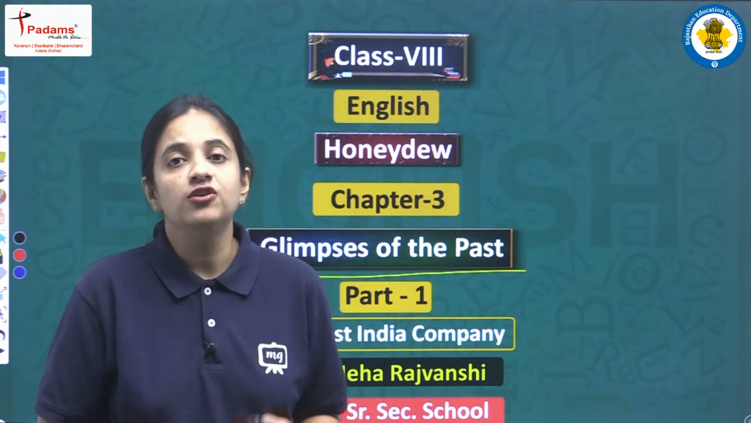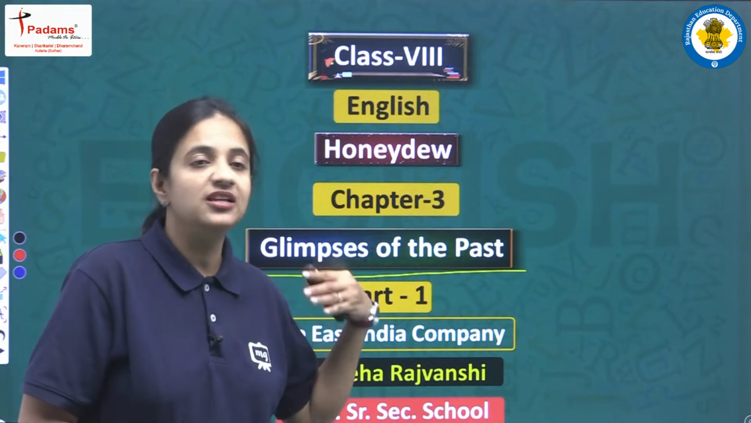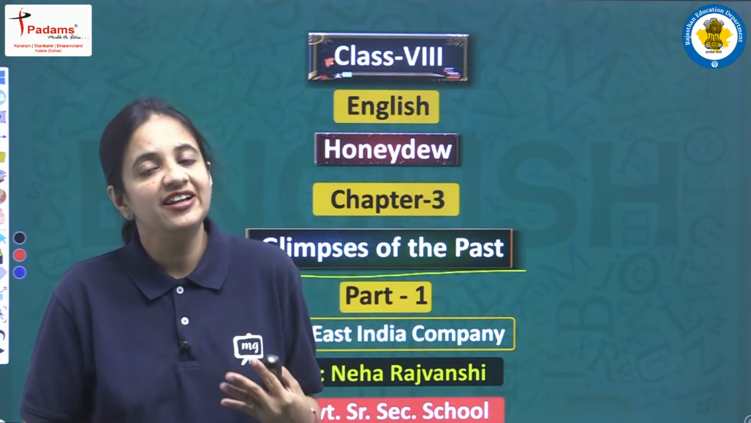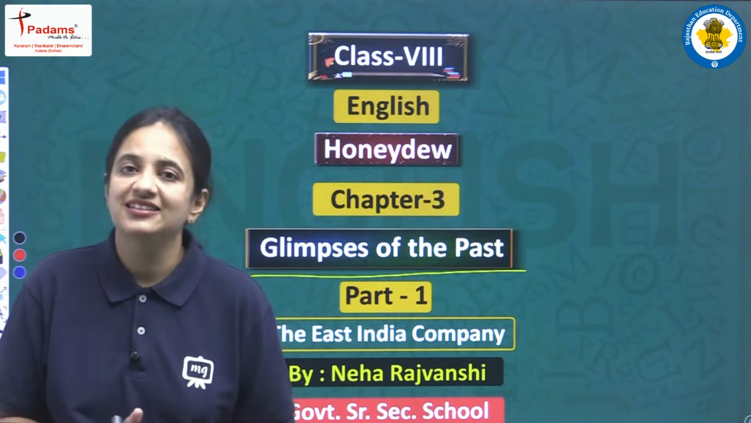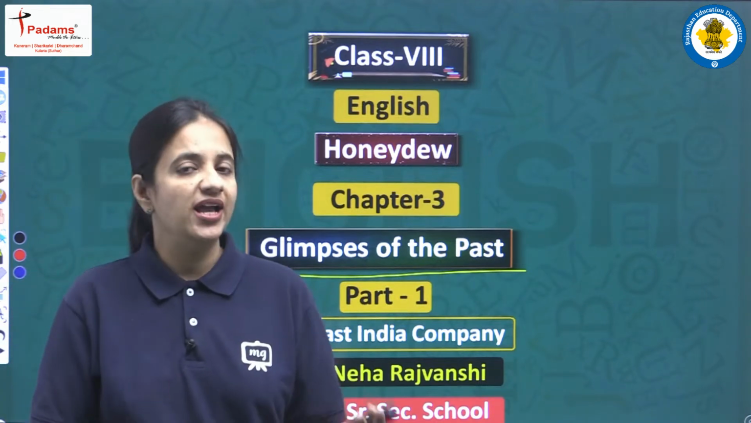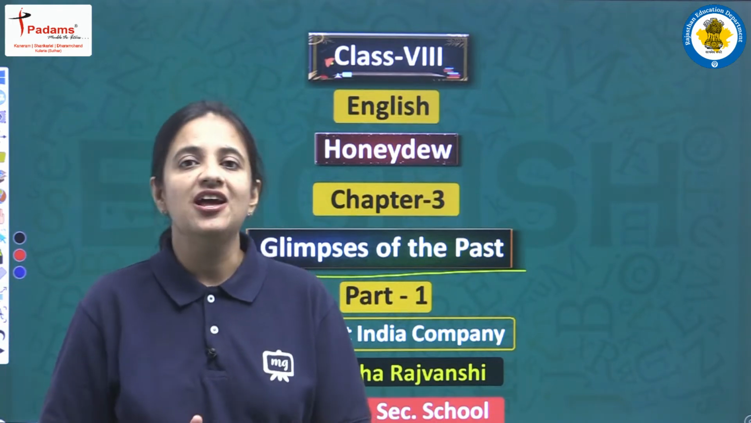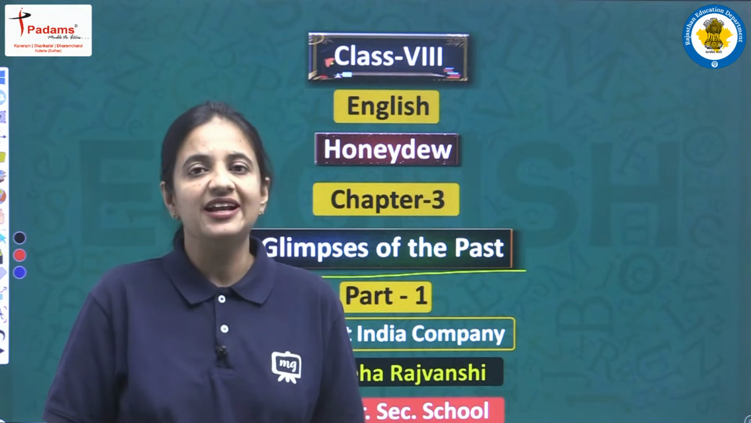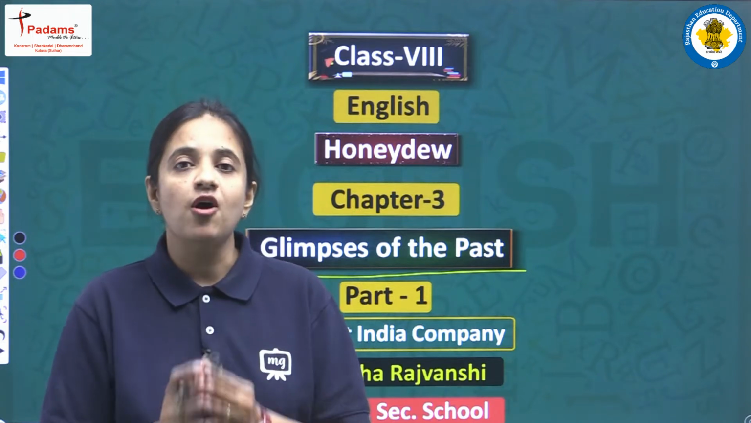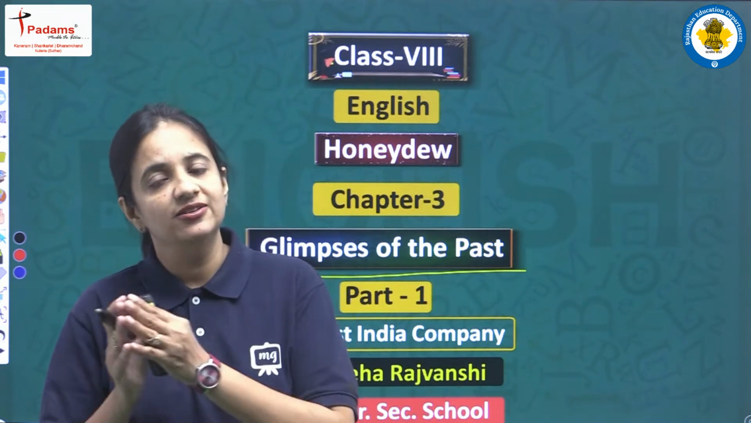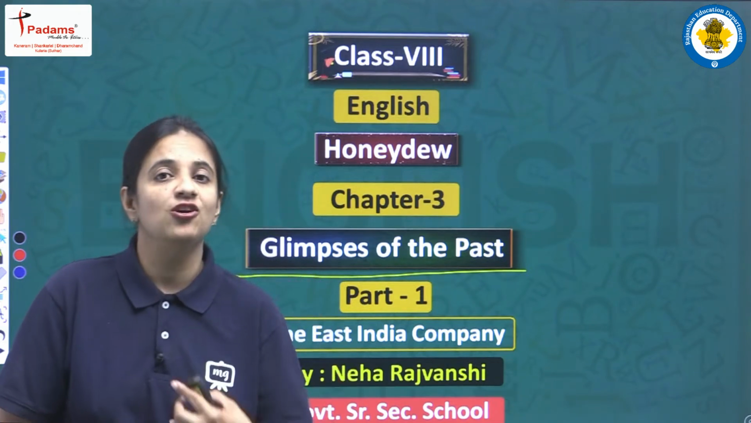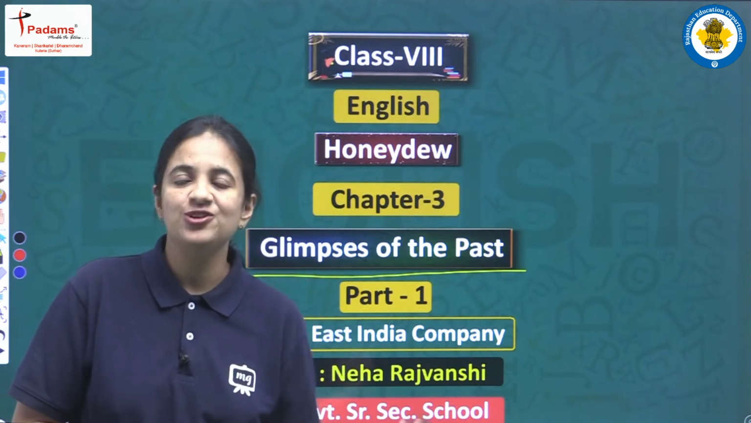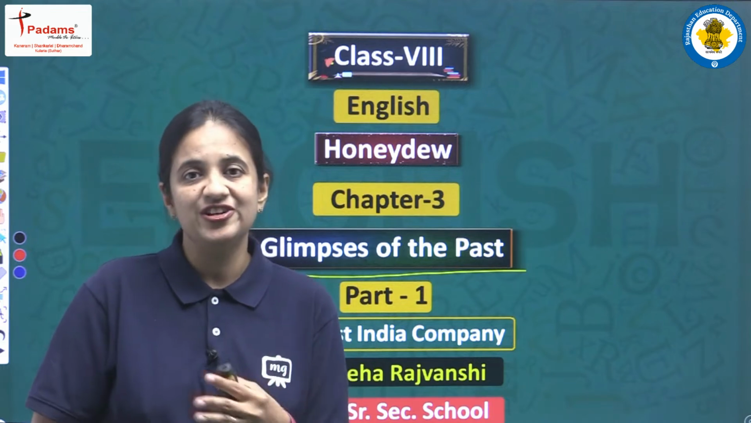We will see a lot of scenes that are related to the past, or we can say related to the history of our own country, that is India. And this chapter is very different. Why? Because in this chapter we have a lot of pictures, or we can say this chapter is written in the form of comics. With the help of those pictures, we will see a lot of glimpses, a lot of scenes that are related to the history of our own country India.